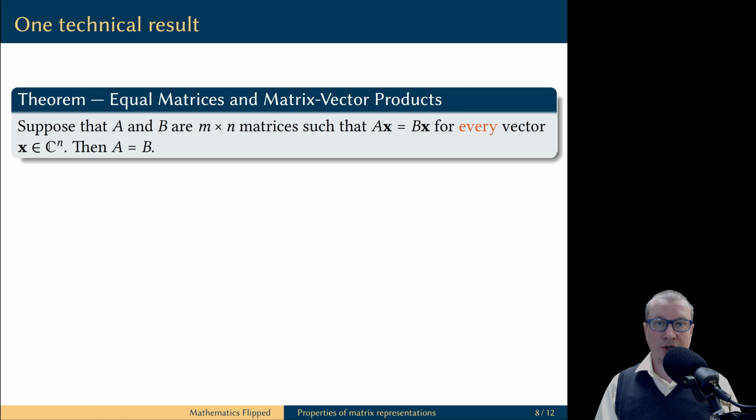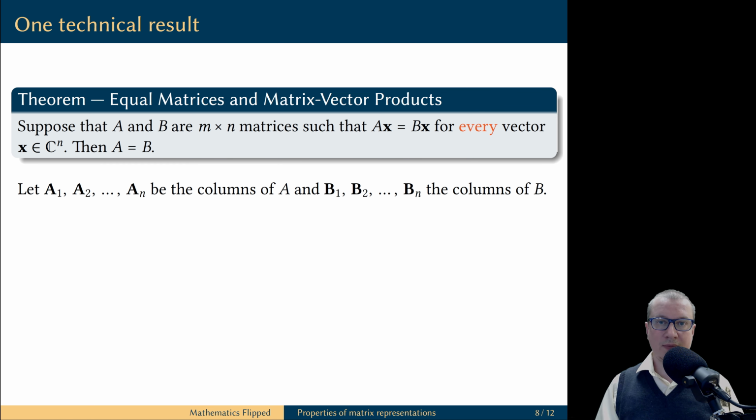To establish further properties of matrix multiplication, we need one technical result. Suppose we have two matrices of the same size, A and B, and suppose that AX equals BX for all possible column vectors X, then A is the same matrix as B.